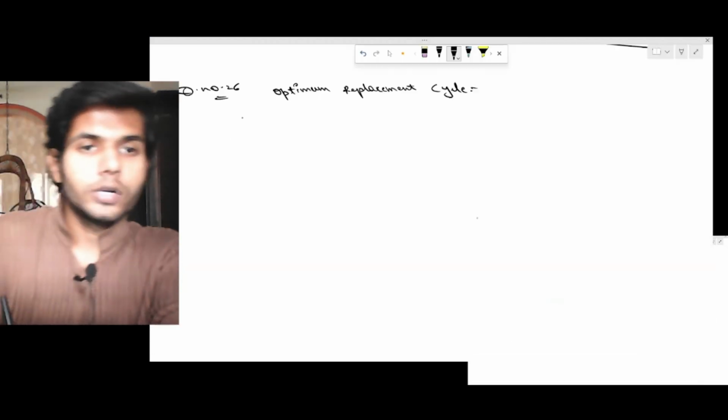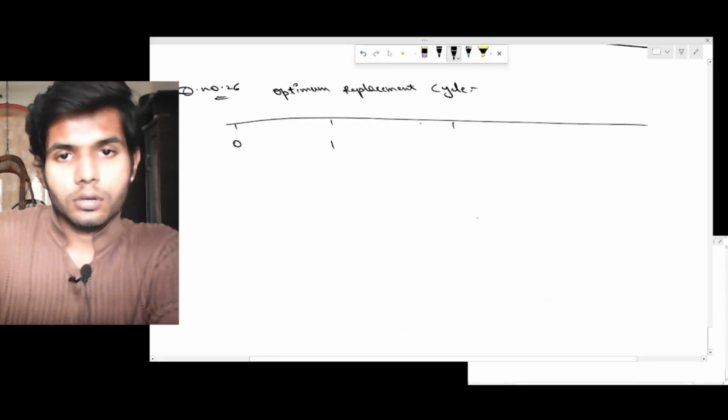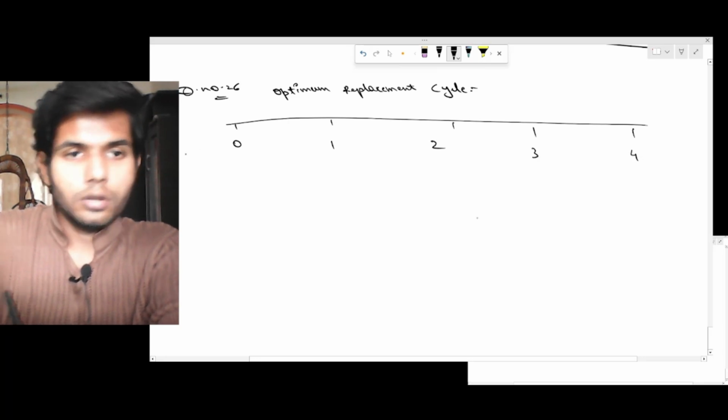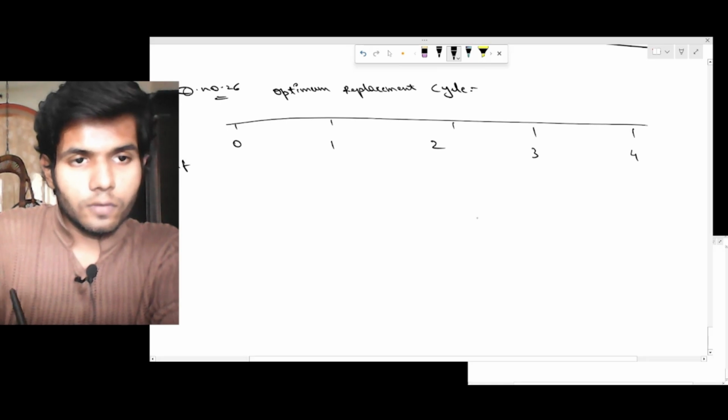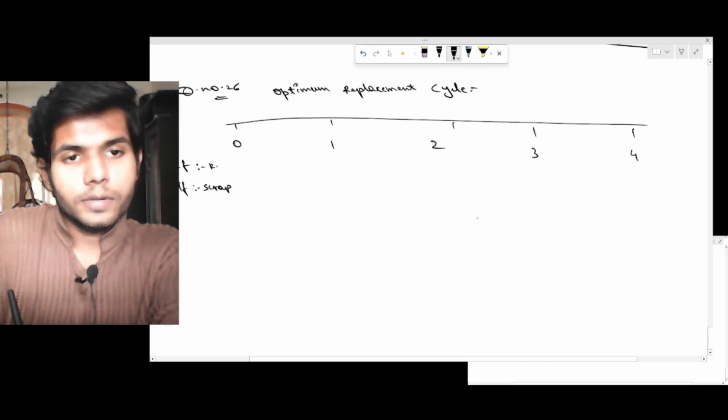So what in fact we are doing here is, let's make it this way. Year 0, year 1, year 2, year 3, year 4. Outflow, inflow being scrap, outflow being repairs and maintenance.